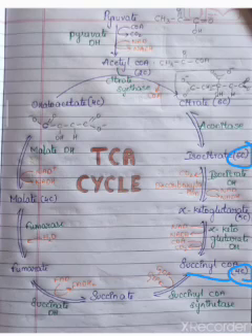So a 6 carbon compound is converted to a 5 carbon compound by decarboxylation, and the 5 carbon compound is converted to a 4 carbon compound by again decarboxylation.